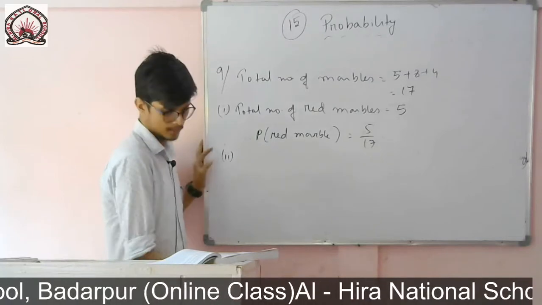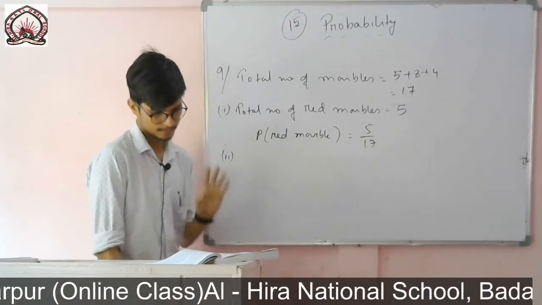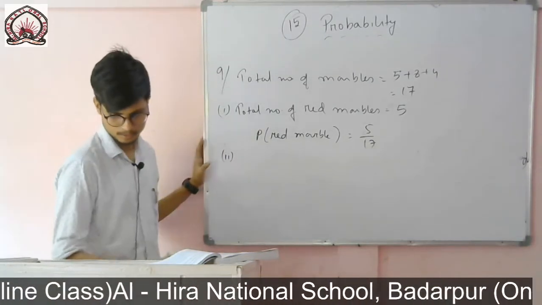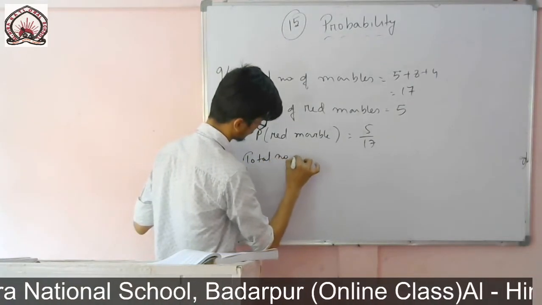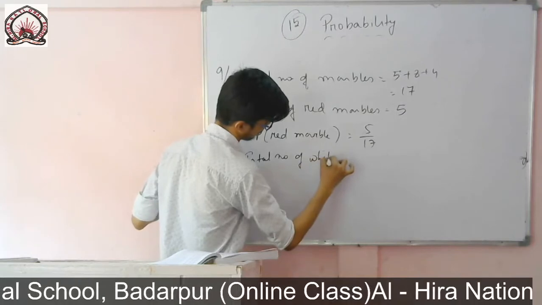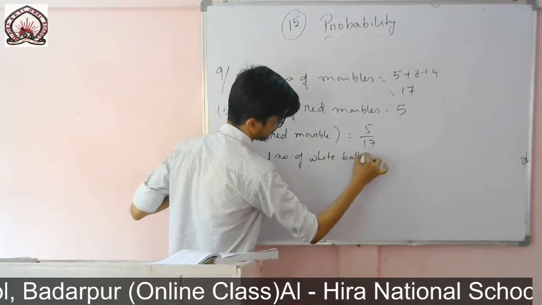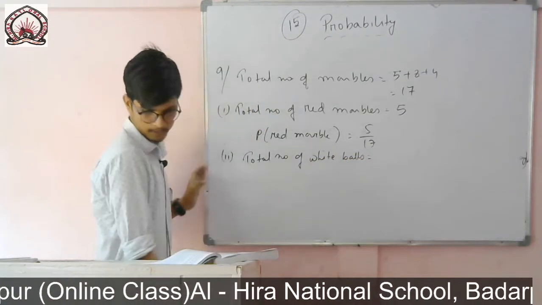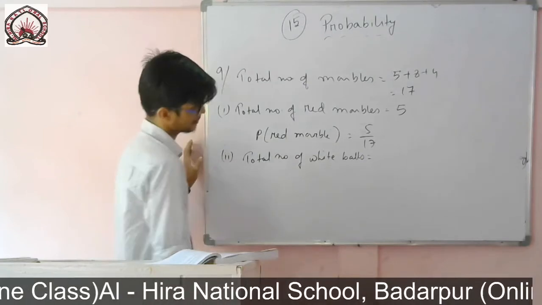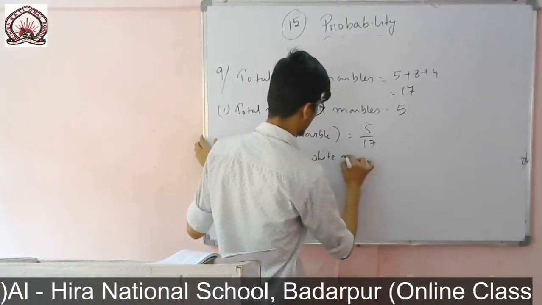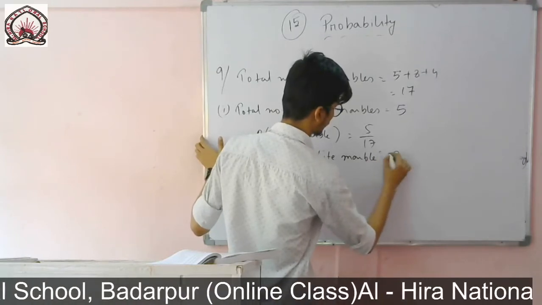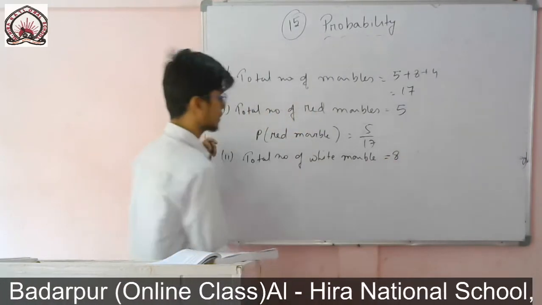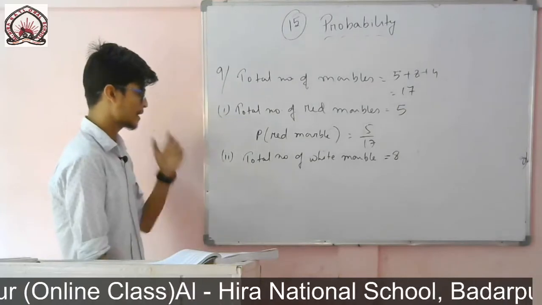The next one is white. Total number of white marbles is equal to 8.